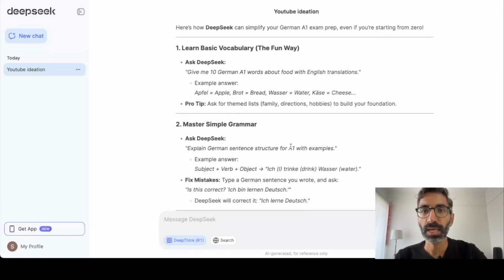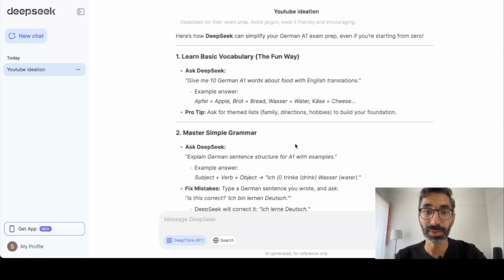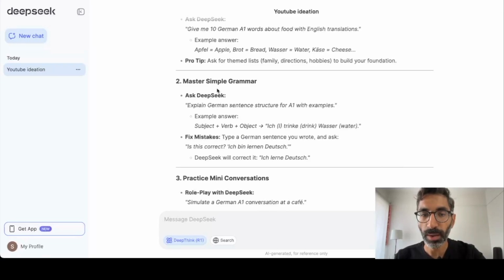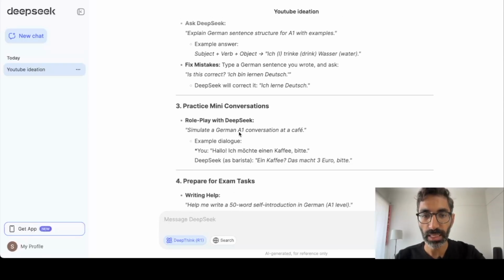After all of this, DeepSeek gave me a few first cut suggestions on how I can use it to learn German or any other language, right? So learn basic vocabulary the fun way. Ask DeepSeek, hey, give me 10 German A1 words about food with English translations. Master simple grammar: explain German sentence structure at A1 with examples.